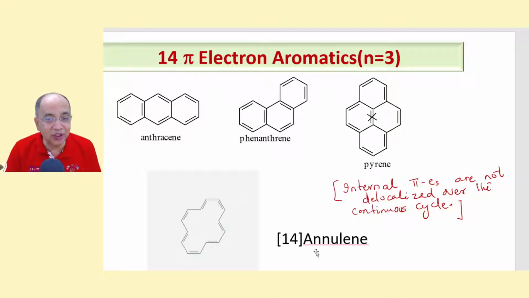And another is [14]annulene. This is a very interesting compound where there are 7 pi bonds in alternating conjugating positions. So this is also aromatic. The name is [14]annulene. If you do not know its specific name, simply express it as annulene.